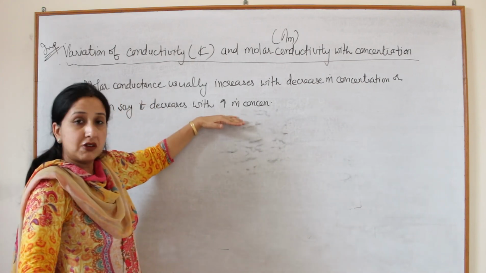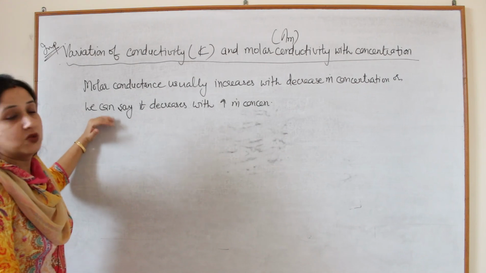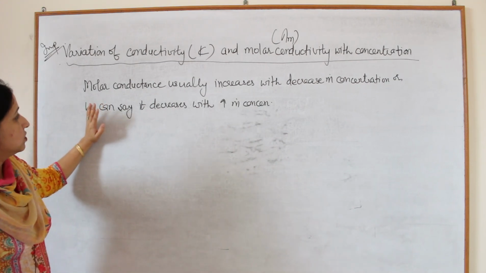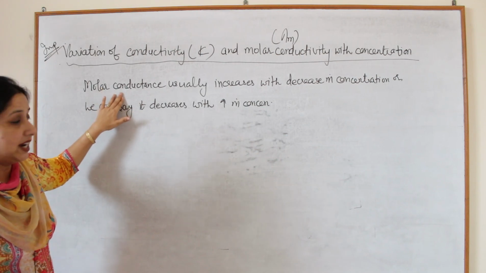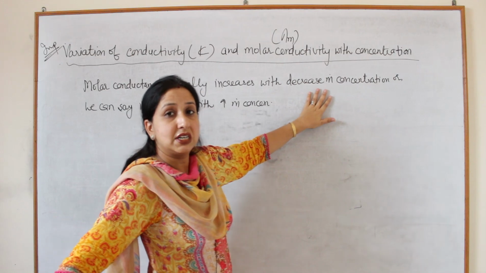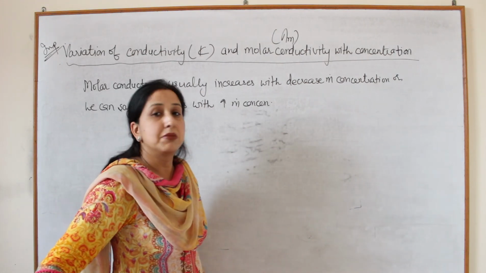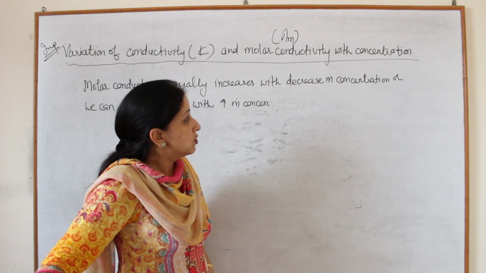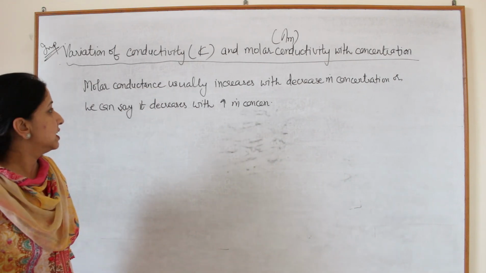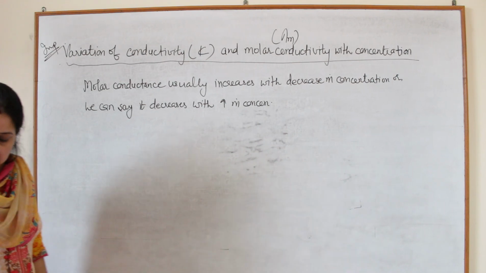So if the number of ions decreases, molar conductance will also decrease. So the basic reason behind this, that with the decrease in concentration molar conductivity increases, is the number of ions. More is the number of ions, more will be the molar conductance or molar conductivity.